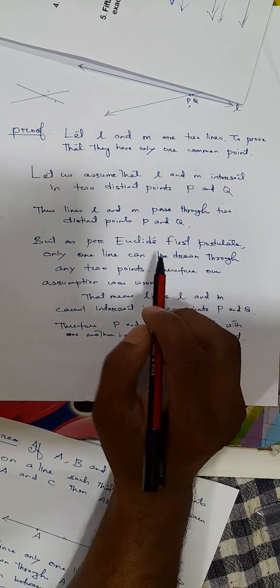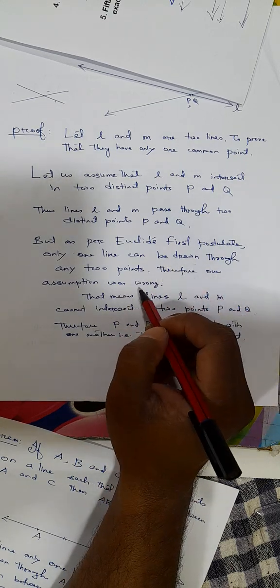Only one straight line can be drawn through any two given points.